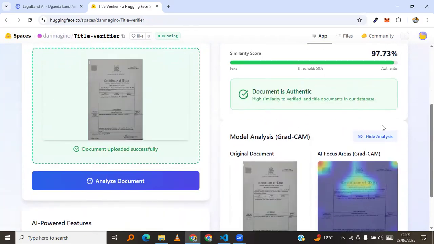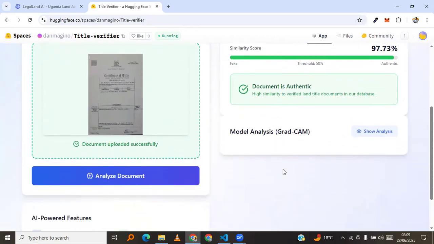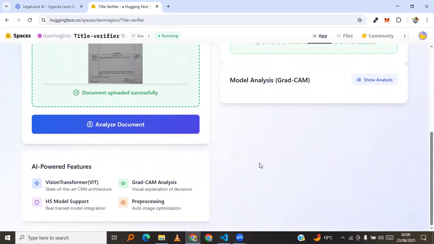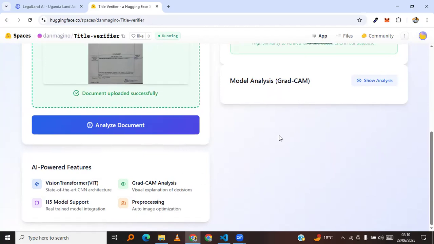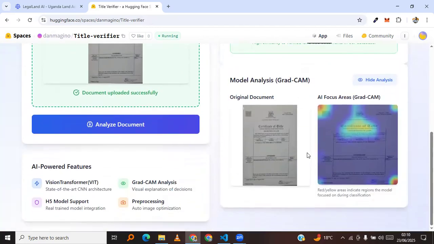So after checking for its originality or authenticity, for those who may have concerns of how this originality came about, we have these features down here, it's using Vision Transformer and CNN for classifying this image to check whether it's original or fake. Then GradCam analysis with the H5 model loaded, and then pre-processing of the image. So at this moment here, the GradCam analysis has been loaded here.